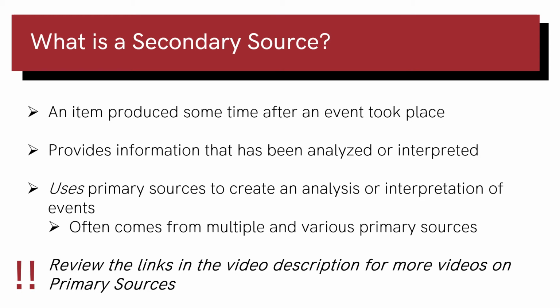Now, the question we're all here for. What is a secondary source? A secondary source is, in its most basic definition, a cited resource that was produced sometime after an event took place. Secondary sources provide information that has been analyzed or interpreted. Compared to primary sources, they are not the work of someone who has firsthand experience or participation in events or conditions. Instead, secondary sources use primary sources to create said analysis or interpretation.